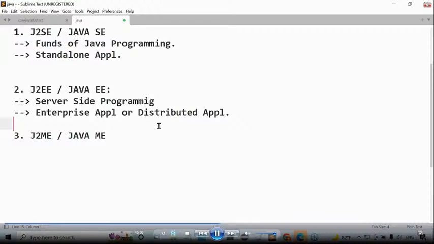Getting clarity or not? Tell me, sir, which applications are having more demand in the outside market? Distributed applications rather than standalone applications. To prepare standalone applications, which module of Java do we have to use? J2SE, Java 2 Standard Edition. To prepare distributed applications, which module? J2EE, Java 2 Enterprise Edition. Am I right or not? Distributed applications are having more demand than standalone applications.